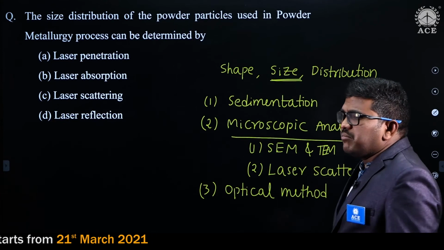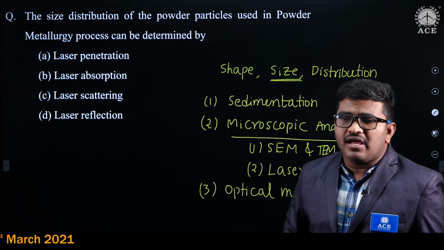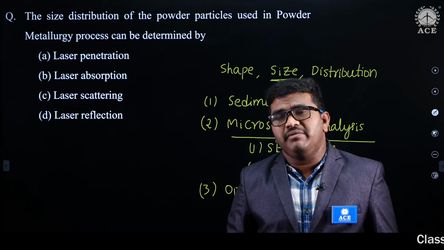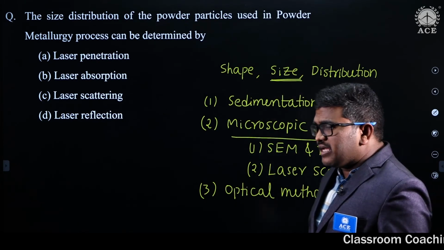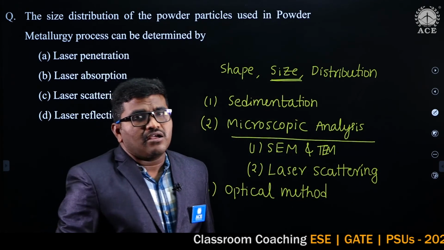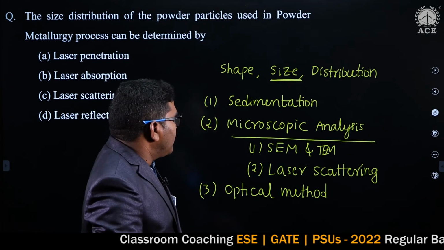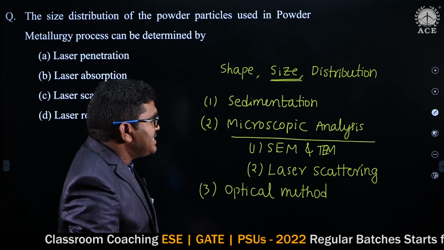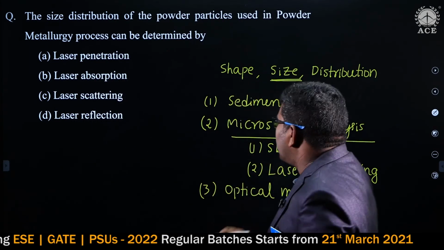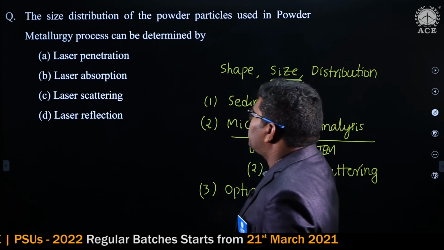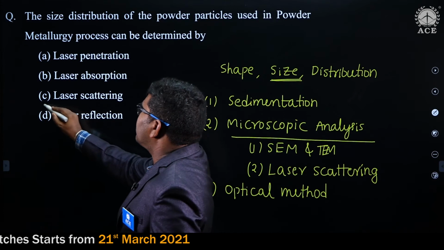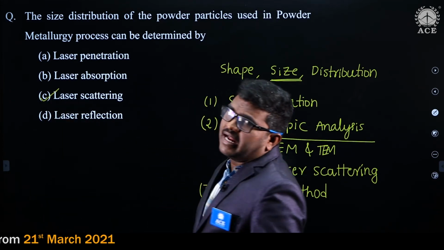In laser scattering method we are using laser beam, and this laser beam is scattered due to particles present in the medium, and this scattered laser is digitized by using some electronic components and software. So we can find the size of the powder particle by using the laser scattering. Here laser absorption, laser penetration and laser reflection are not correct. So the answer for this question is laser scattering.